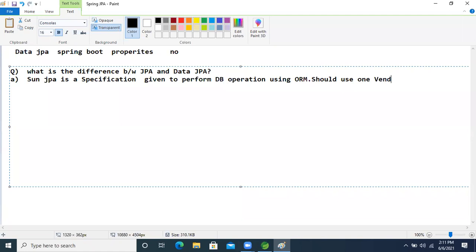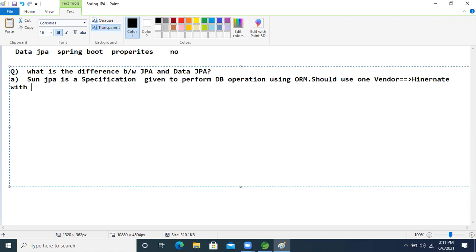Multiple vendors are there, but the famous one is Hibernate.